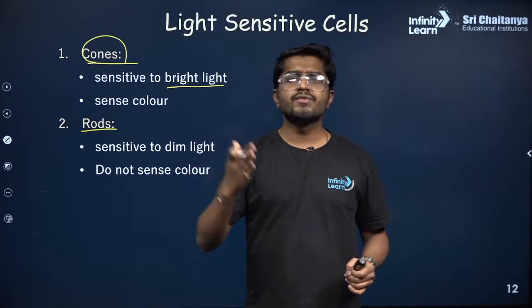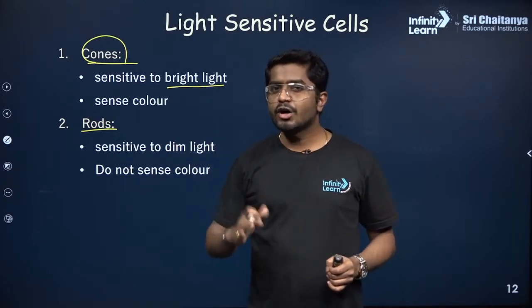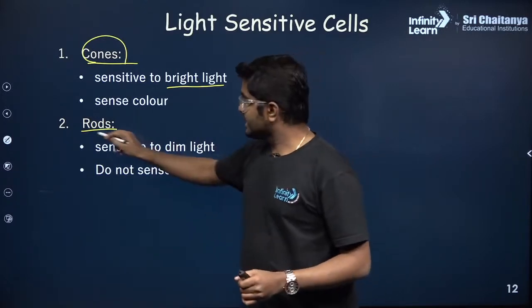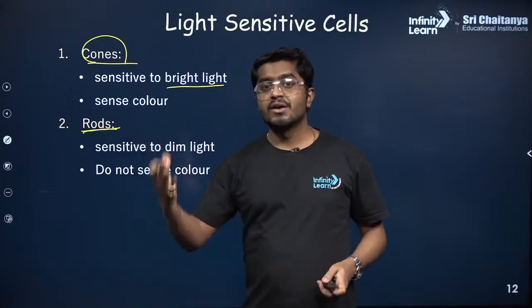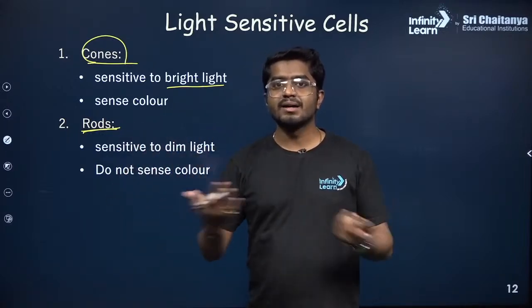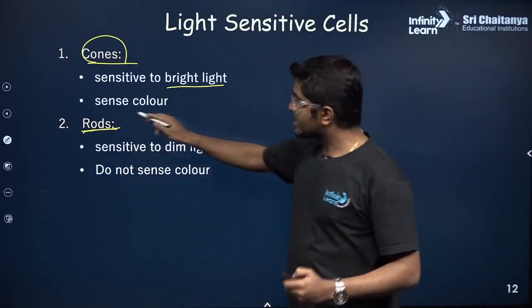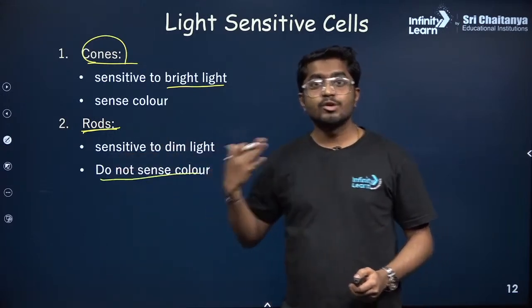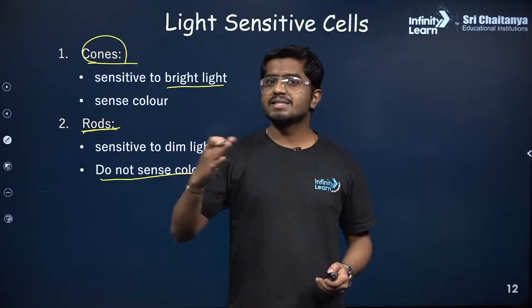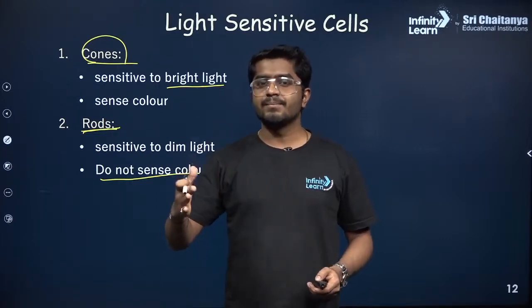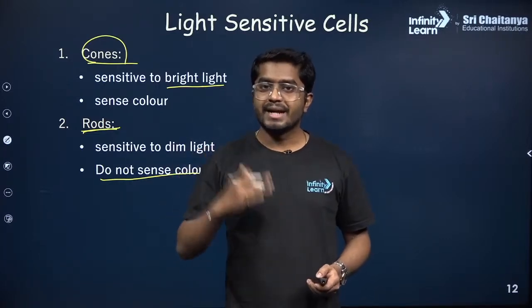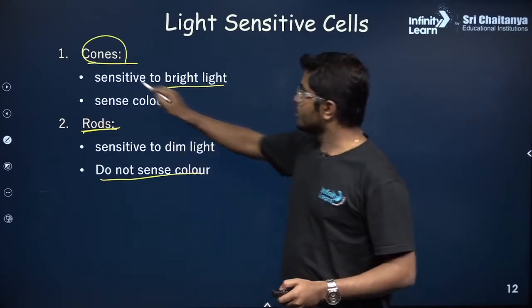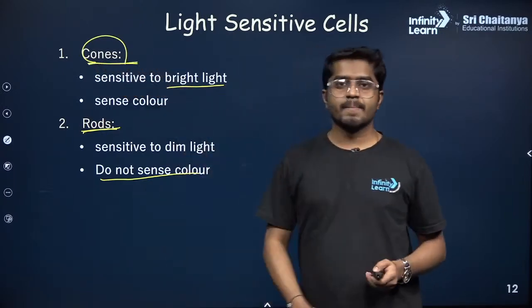But let's suppose you go in the dim light or during the evening time, then these rods are the ones which sense the pictures, and these rods are not sensitive to colors. They do not sense colors. That is why if it is dim light, the color visibility also goes down. In bright light, color visibility is strong due to the cones.